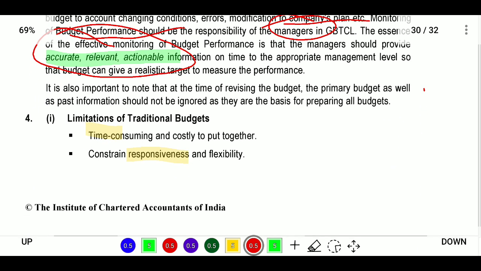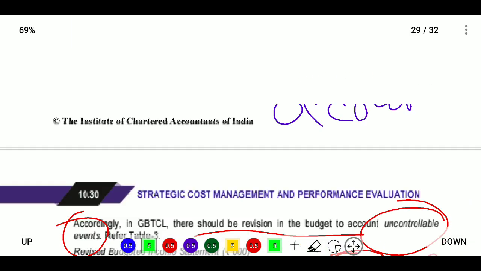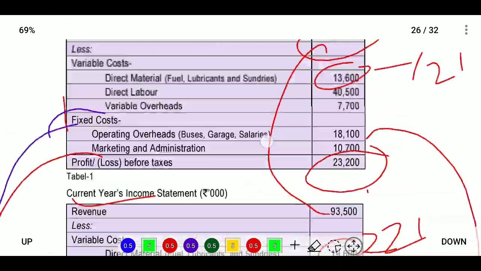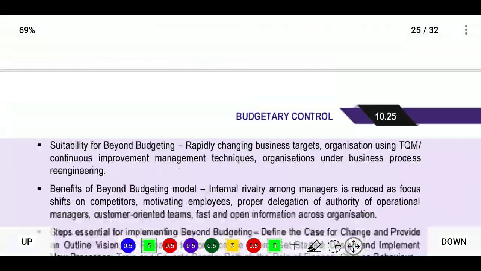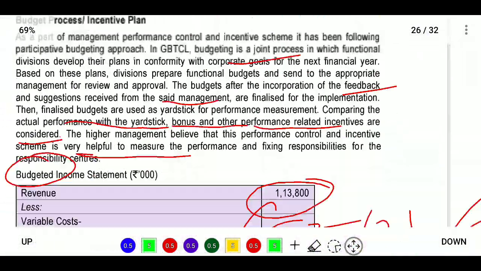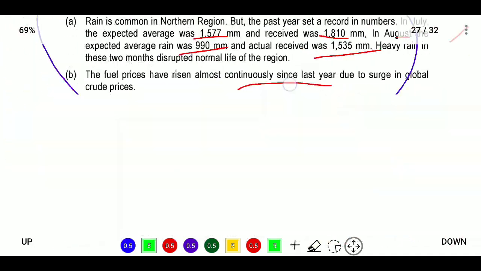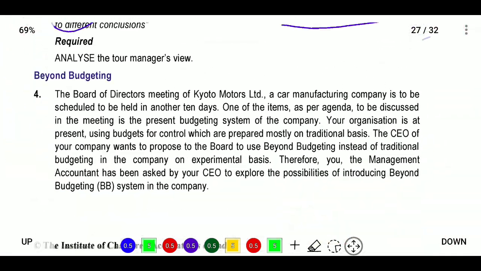It is also important to know that at the time of revising the budget, the primary budget as well as the past information should not be ignored, as they are the base for preparing our budgets. This is the case of question number 3. And now we will see question number 4. What is there in question number 4? Yeah, here this is question number 4.